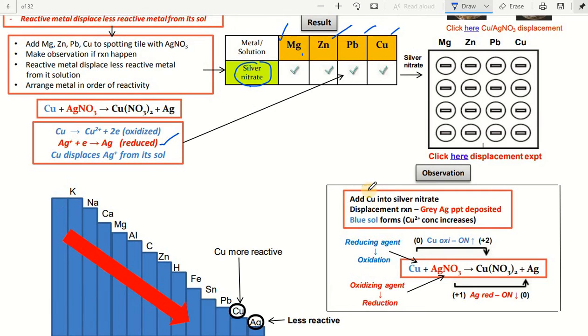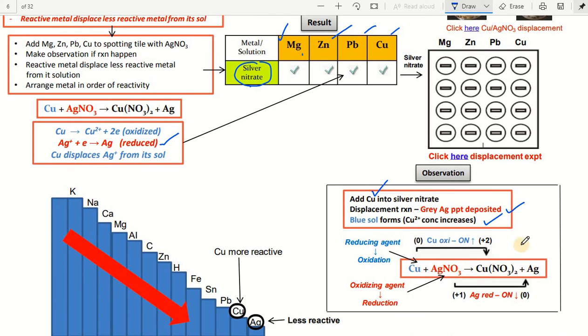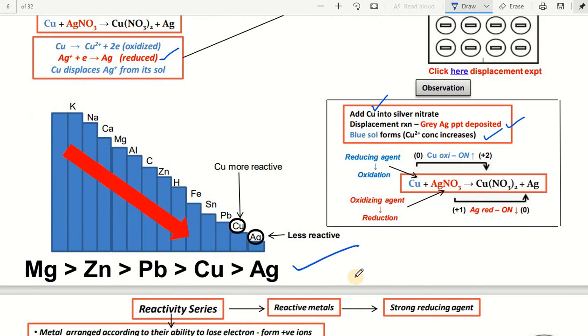Suppose you add copper to silver nitrate: in this displacement reaction, gray silver precipitate is deposited and a blue solution forms, because copper forms Cu2+ in solution. So this is an experimental result.